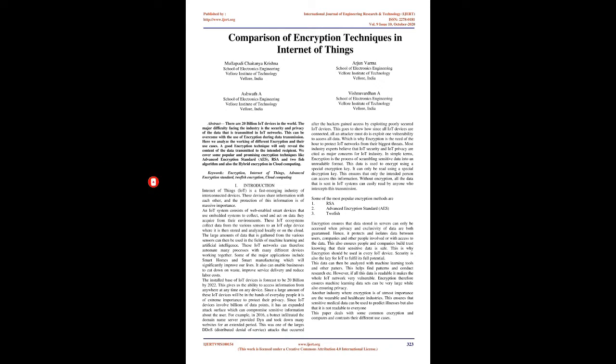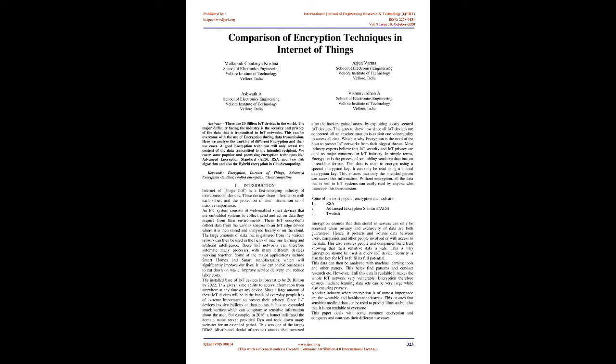Here we analyze the working of different encryption techniques and their use cases. A good encryption technique will only reveal the content of the data transmitted to the intended recipient. We cover some popular and promising encryption techniques like Advanced Encryption Standard, AES, RSA, and Fish algorithm, and also hybrid encryption in cloud computing. Keywords: encryption, Internet of Things, Advanced Encryption Standard, Fish encryption, cloud computing.